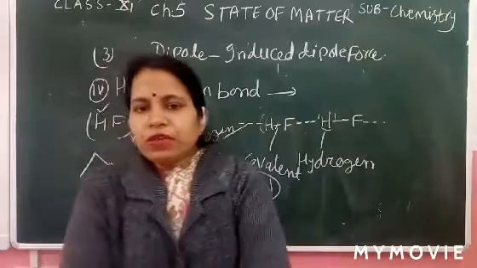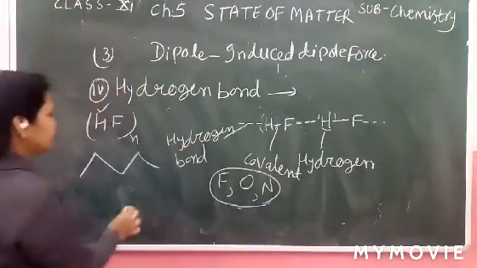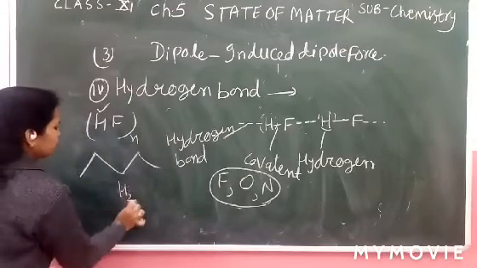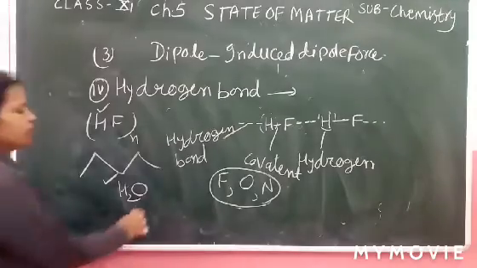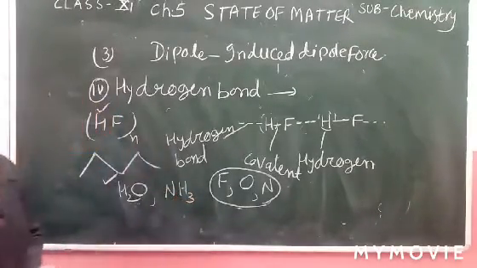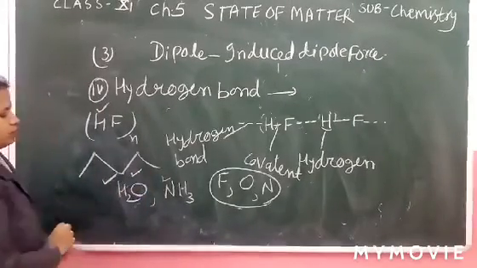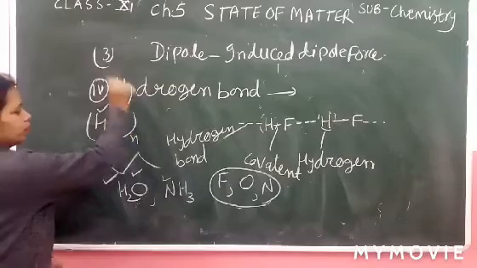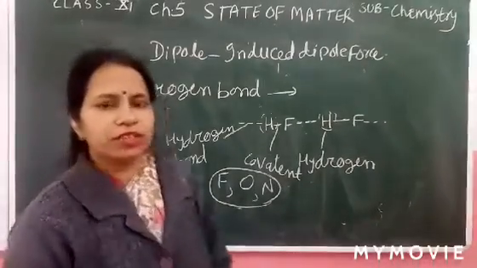Now it's clear what a hydrogen bond is. In H2O there is also hydrogen bonding. Hydrogen bond is present in ammonia too. So nitrogen, oxygen, fluorine show hydrogen bonding. Now it's clear to all of you.